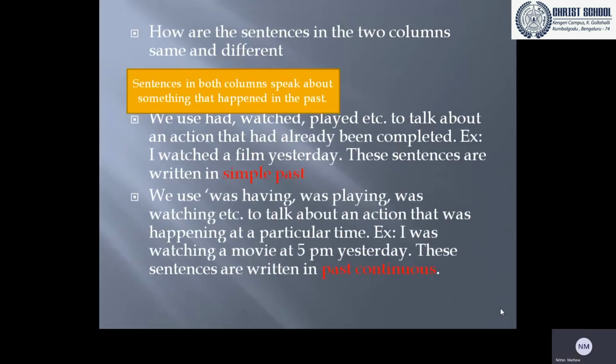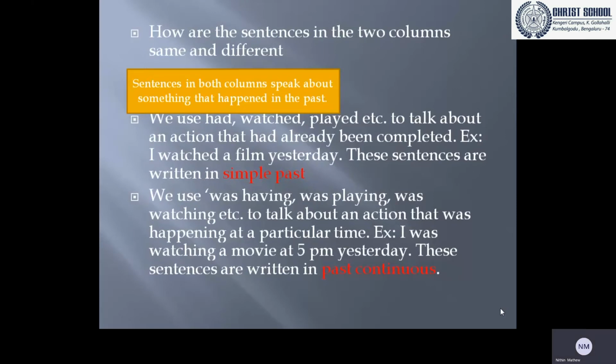Now, we use was having, was playing, was watching, etc. to talk about an action that was happening at a particular time. Example, I was watching a movie at 5 p.m. yesterday. So these sentences are written in past continuous.